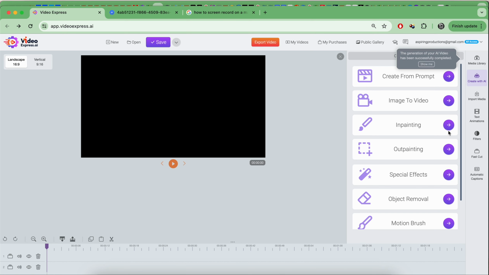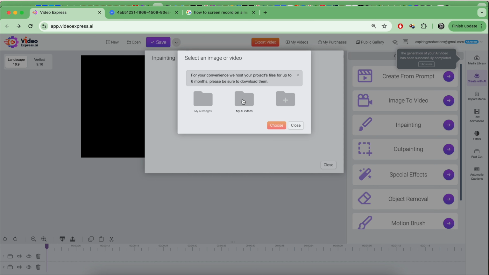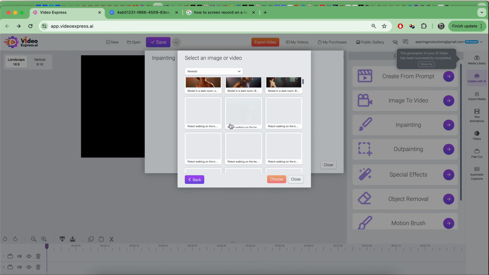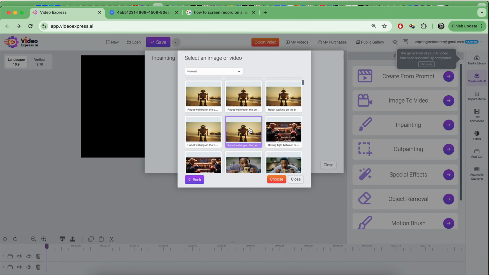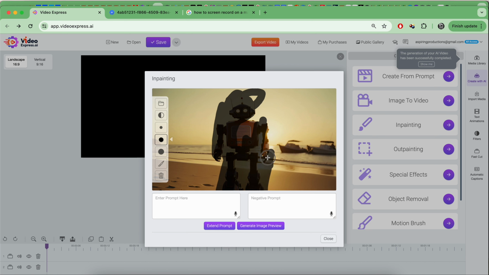I can also do inpainting, and as I said, some of these features overlap, so they are kind of odd in many ways. I can take this guy and paint over him, and then I can say replace with human.